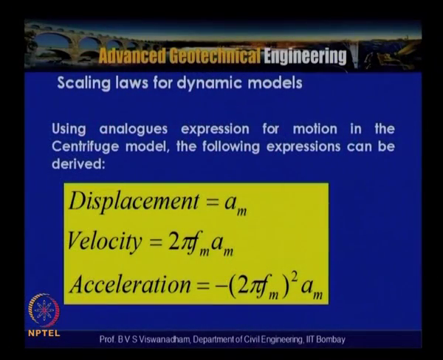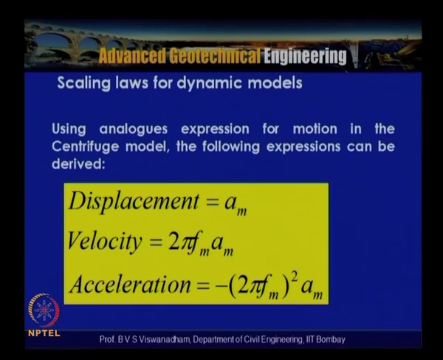So if you look into this, when amplitude is reduced by 1 by n times and the frequency is increased by n times, the velocities in model and prototype are identical. Velocities in model and prototype are identical. That means that am by ap is equal to 1 by n and fm is equal to n fp. With that what will happen is that you will get velocities identical to that in the prototype.